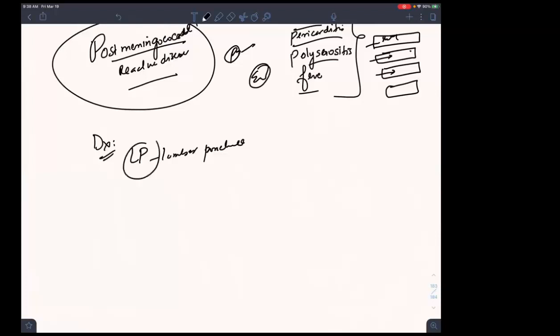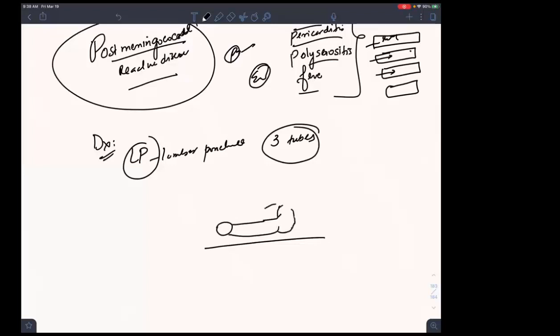So it's LP. In LP, I will be taking 3 tubes. Have you seen lumbar puncture? What we do, we put the patient in the left recumbent position. This is the table, and this is the patient's head. This is his back. These are the buttocks. He is folded like a baby, in the fetal position, so that his spines become prominent, so that we can create a space between the spines and put our LP needle.